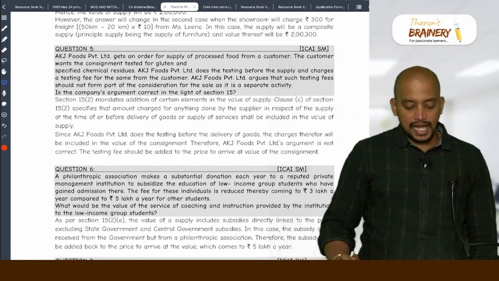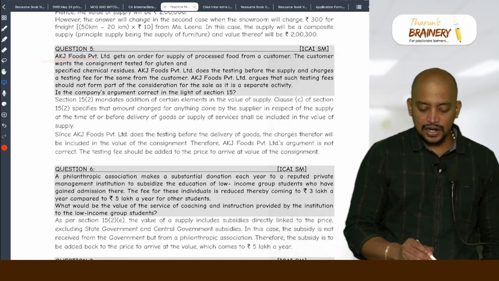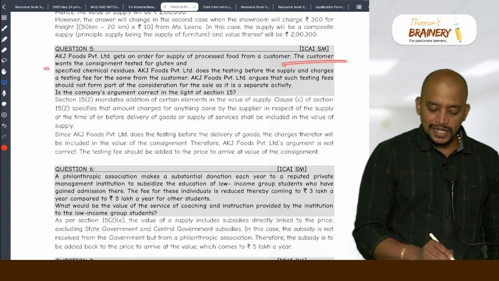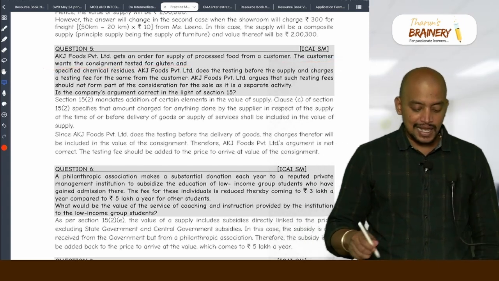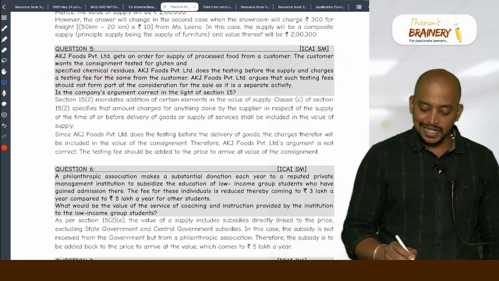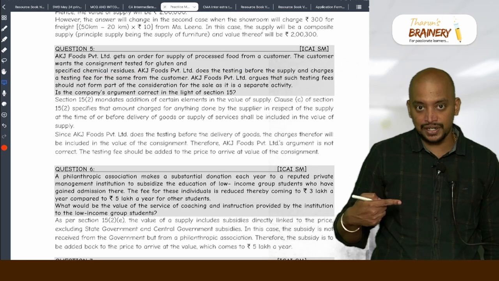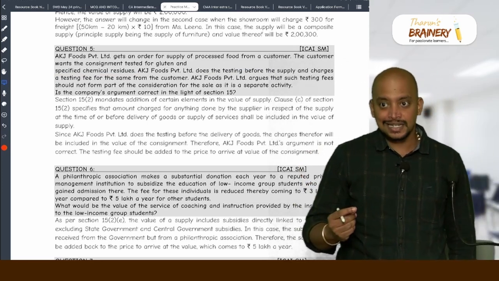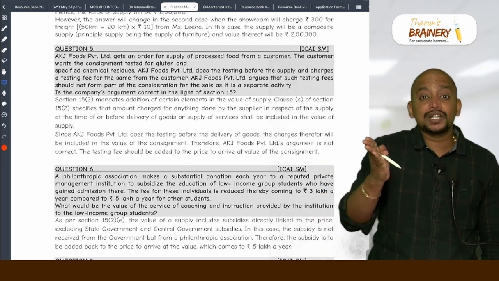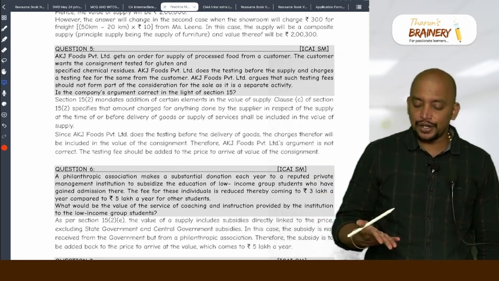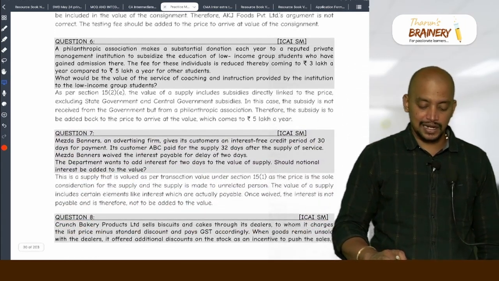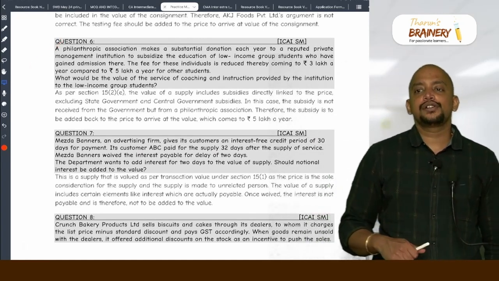Question number 5. AKJ Foods Private Limited gets an order for supply of processed food from a customer. The customer wants the consignment tested for gluten and specified chemical residues. AKJ Foods Private Limited does the testing. We just discussed this question. What did I tell you? These testing charges are basically expenditure incurred by the supplier and charged to the recipient at the time of delivery of goods. Therefore, it should be included in the value as per 15(2)(c).